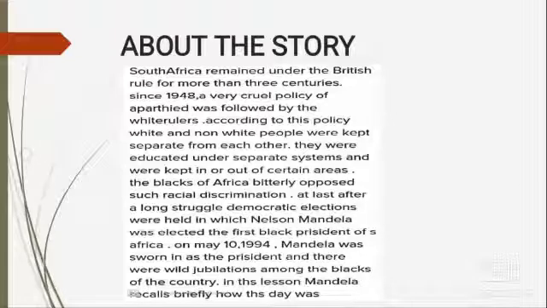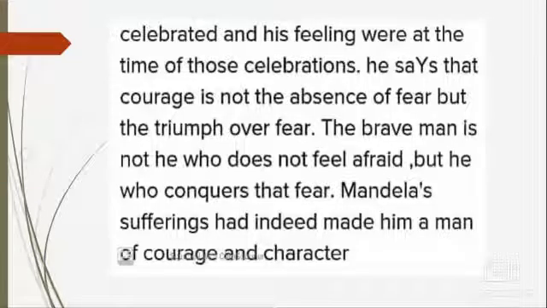In the lesson, Mandela describes briefly how the day was celebrated and what his feelings were at the time of those celebrations. He says that courage is not the absence of fear, but the triumph over fear. The brave man is not he who does not feel afraid, but he who conquers that fear. Mandela's suffering had indeed made him a man of courage and character.